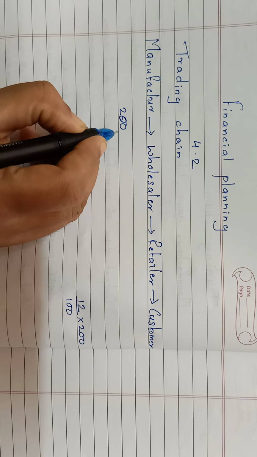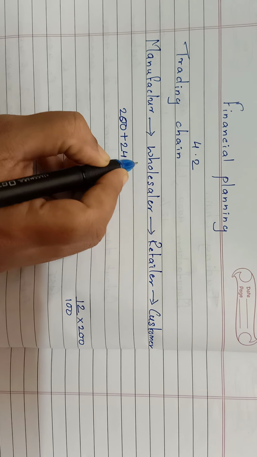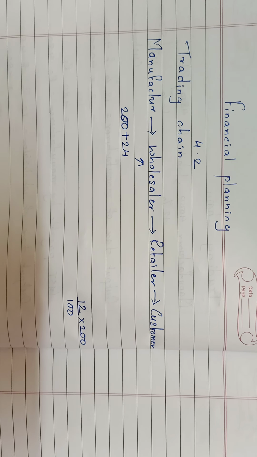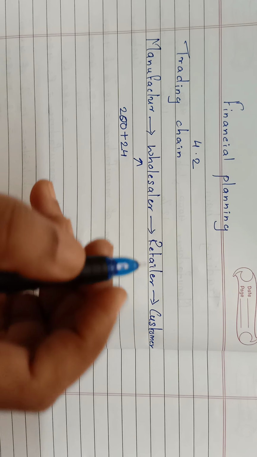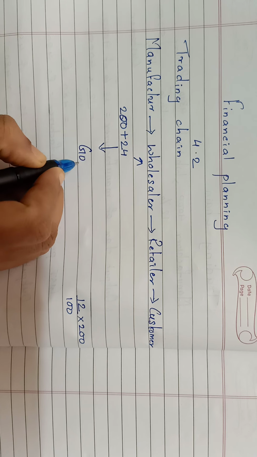So the manufacturer takes 200 for the watch plus 24 rupees from the wholesaler. 200 goes to the manufacturer, whereas 24 rupees goes to the government.